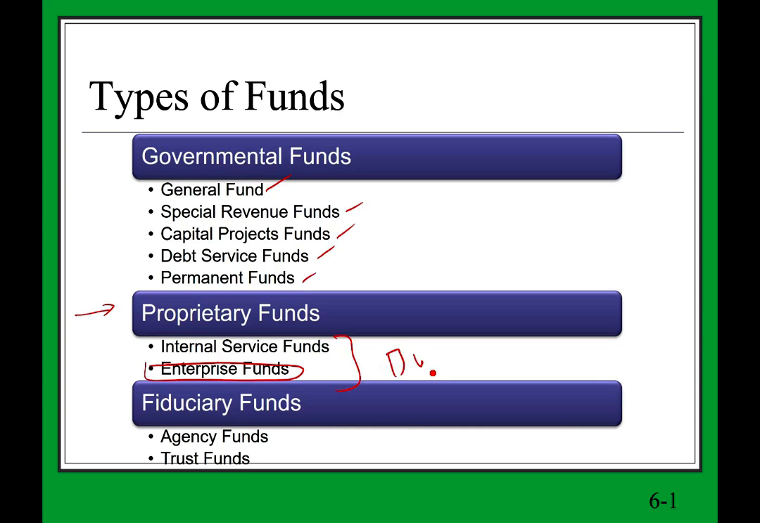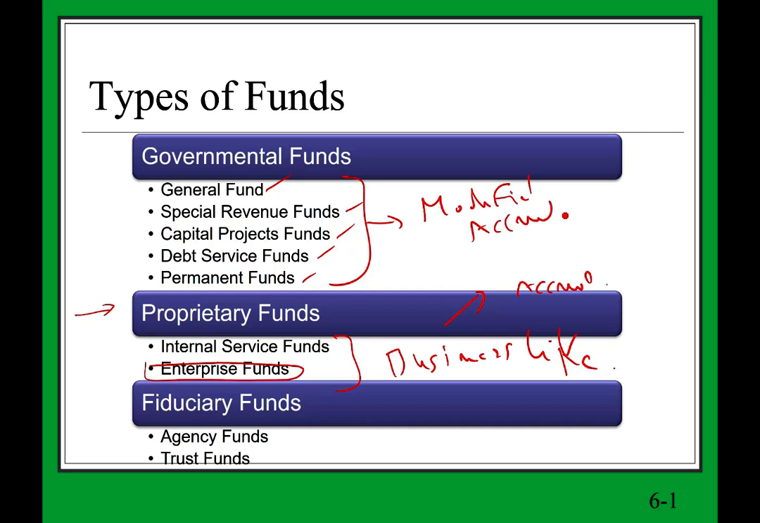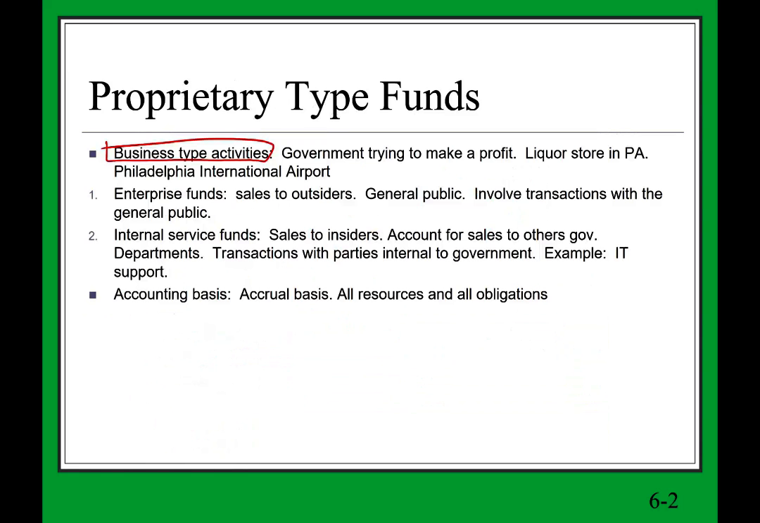Those funds are run business-like. Therefore, if they're business-like, then we're going to be using business-like accounting. And what's business-like accounting? We're going to be using the regular full accrual or accrual accounting. For the governmental funds, we used modified accrual. Now, if you don't know what modified accrual is, go back and view the recording for the other funds. But this is the proprietary fund. We're going to be using accrual accounting.